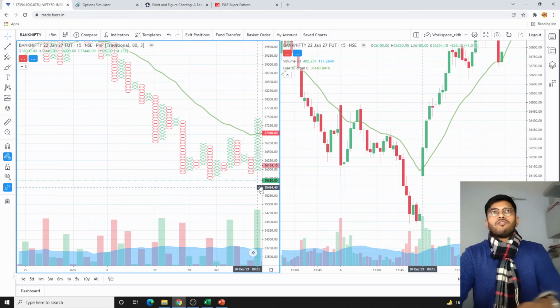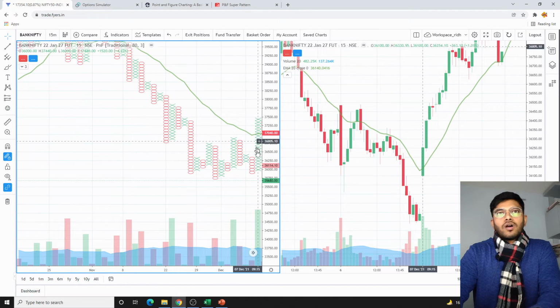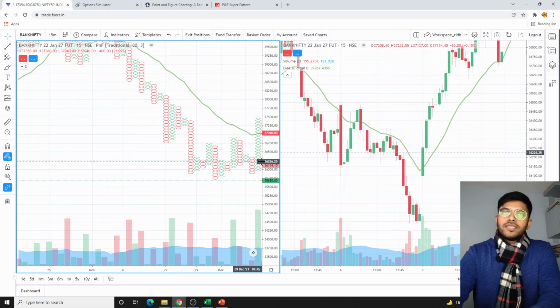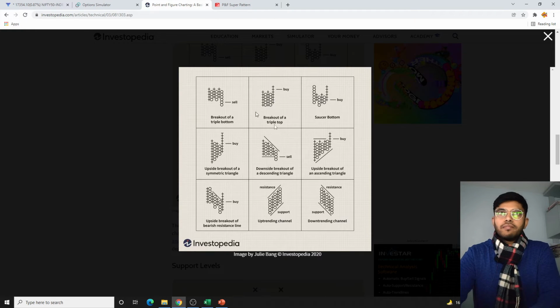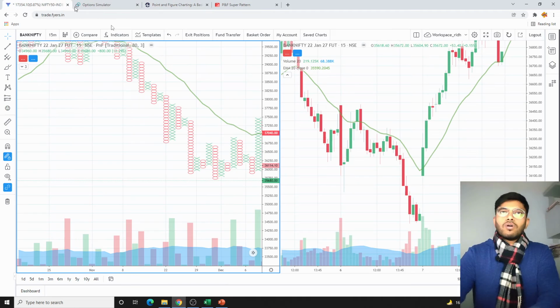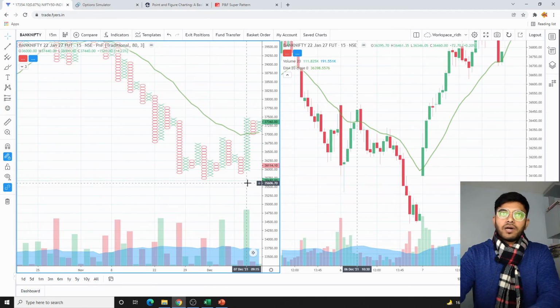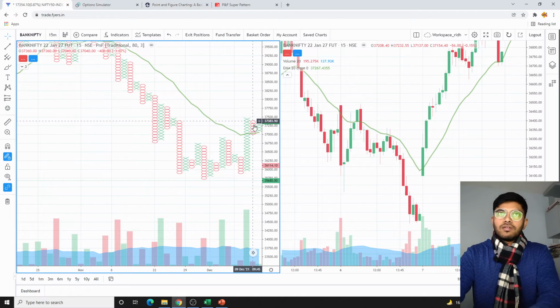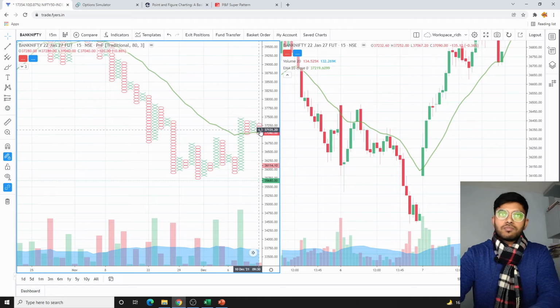Now for the next trade I want a reversal and then follow the breakout. So I want a couple of formations here, then a breakout and formation of a triple top or double top, and then a breakout on the upper side. That's what I want from the market right now. So you see a small reversal, then again a follow-up on the upside, then sideways movement.